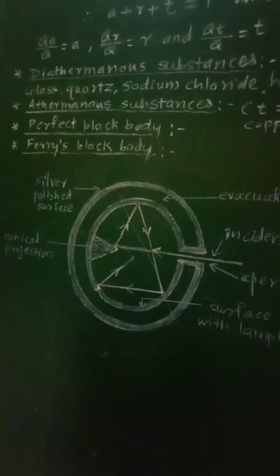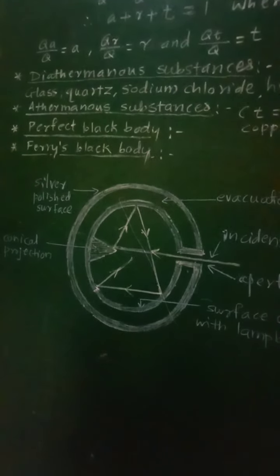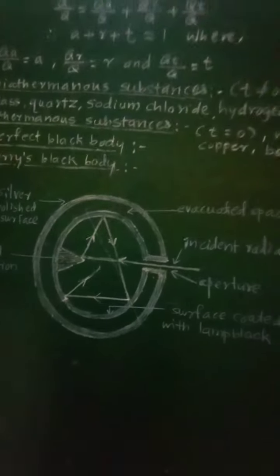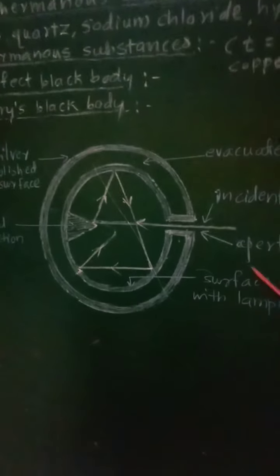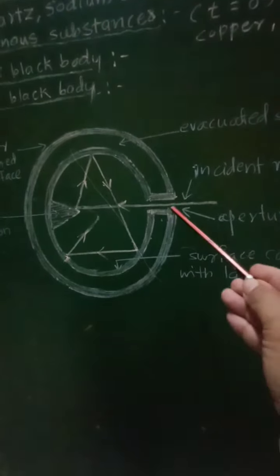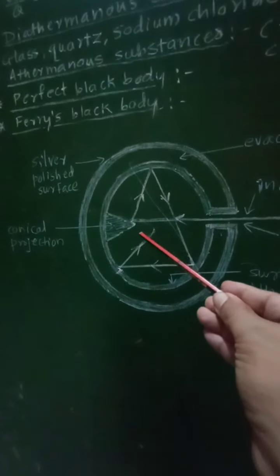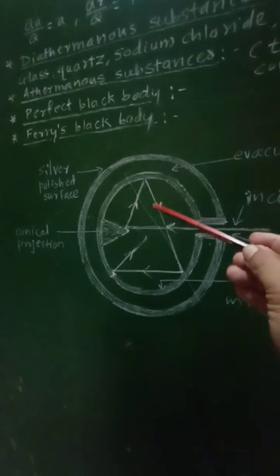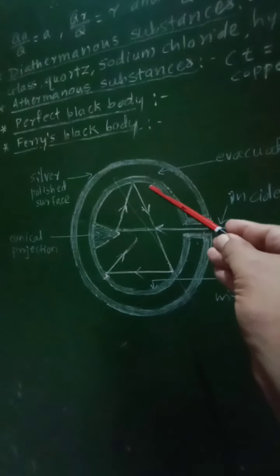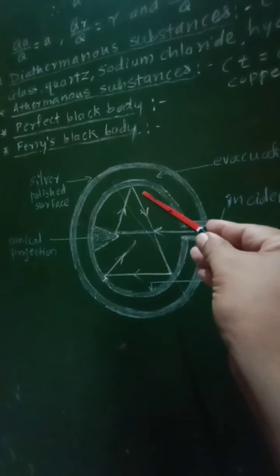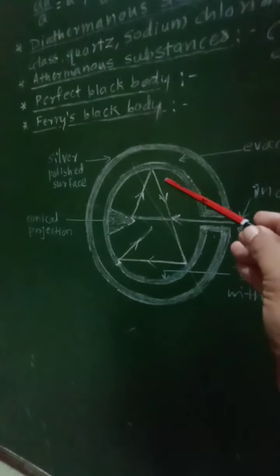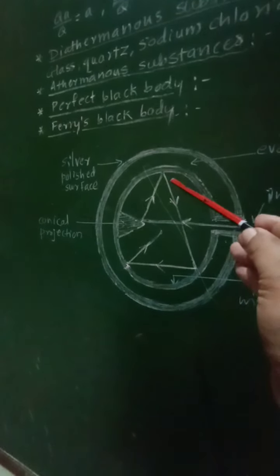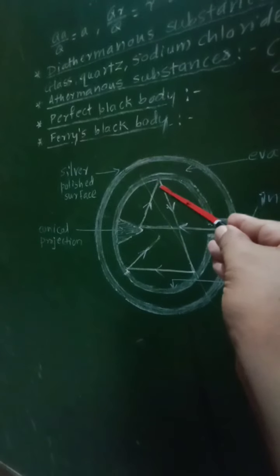Then how does it work? When the heat radiation enters through the aperture and falls on the conical projection, it is reflected and falls on the inner surface coated with lamp black, where nearly 97% of it is absorbed.